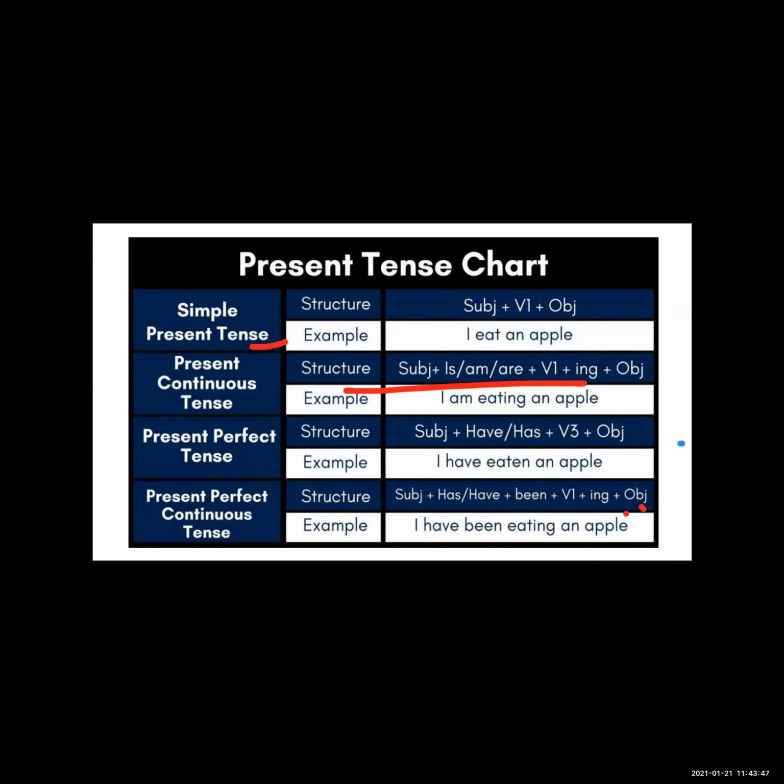So students, this is the structure and this is the example of the present tense: simple present tense, present continuous tense, present perfect tense and present perfect continuous. So what is the use of all these four types of tenses? I will explain you tomorrow.